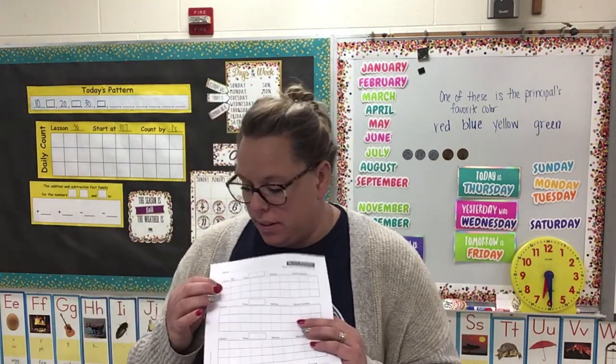We are at Friday calendar. Please today make sure that you have your meeting worksheet. This is the sheet that you had in your folder at the beginning of the week. Hopefully it's been in your red folder every day since, so make sure that you've grabbed it out of your red folder. Today's the last day that we'll use it for this week. And then at the end, we'll make sure that this goes in our Friday folder so that we can take a look at them. So you'll need to flip to the back side today, and where it says lesson, you'll put 30, okay, lesson 30 today.